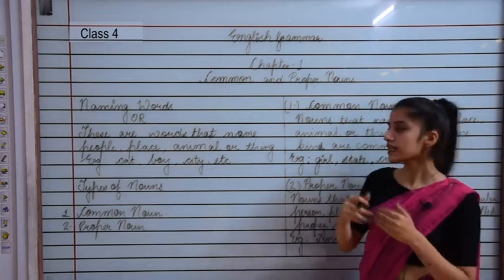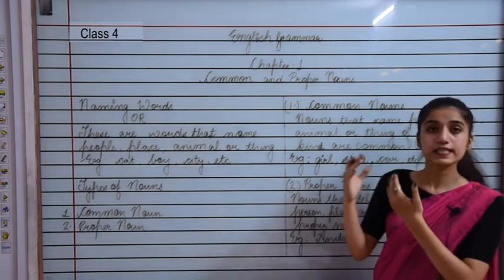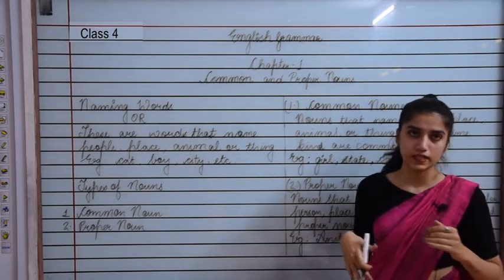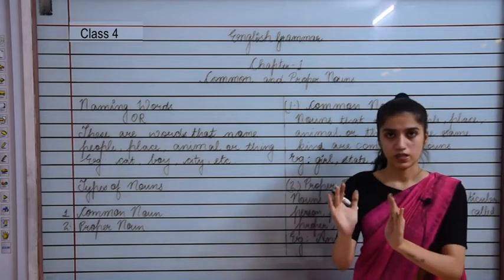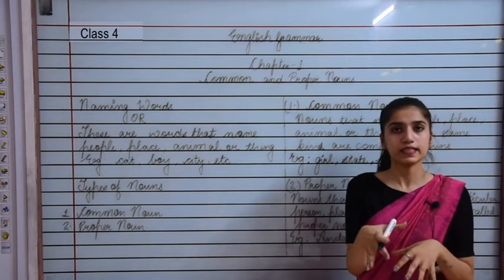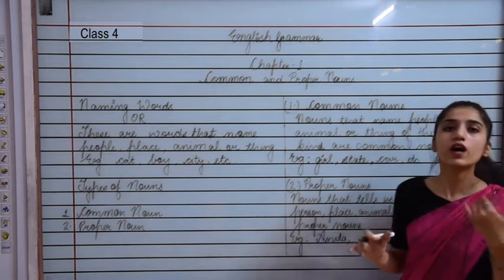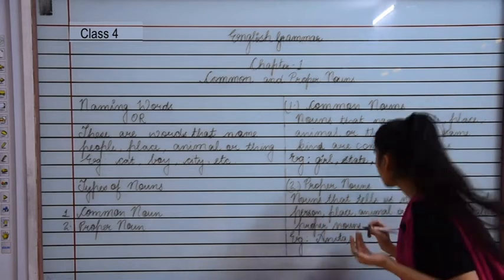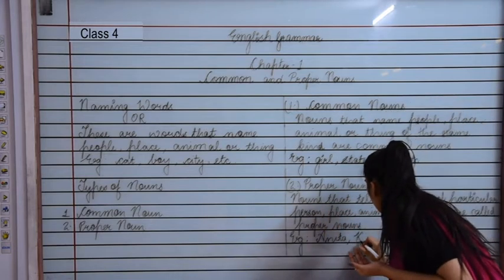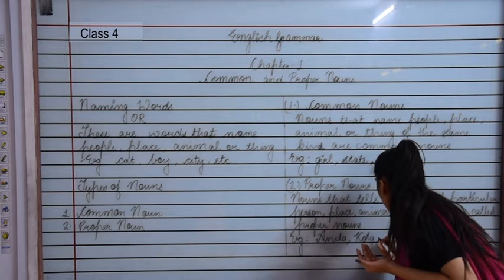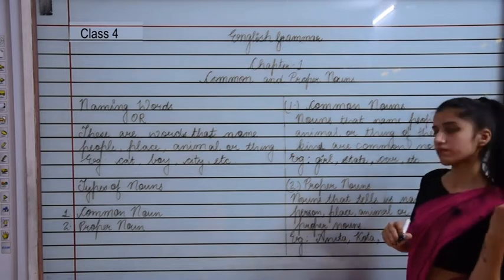Okay, if I said city, then city is what? A common noun it is. But if I say Kota, it's the name of that city. It's the particular name of that city. That is why this is what? A proper noun, right? So Kota is again a proper noun.